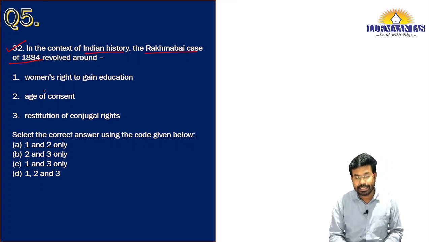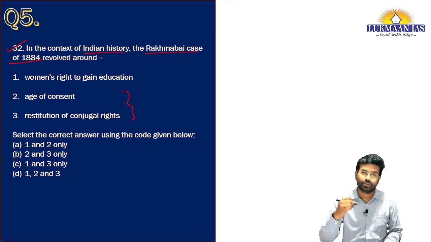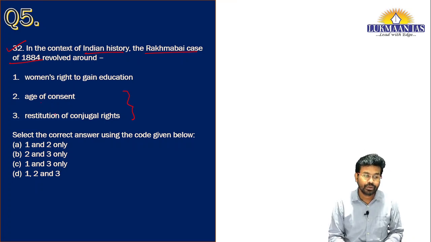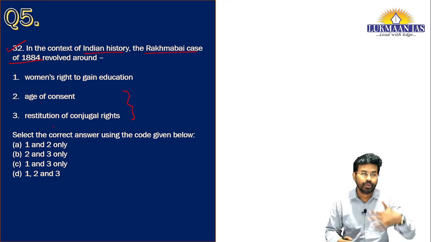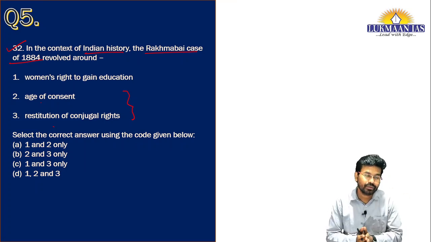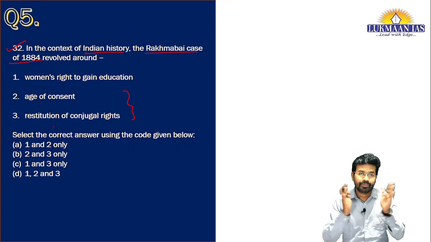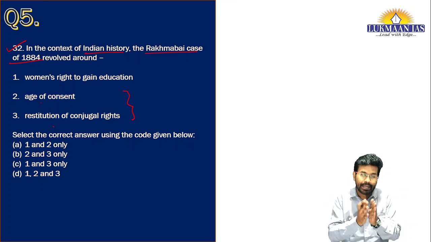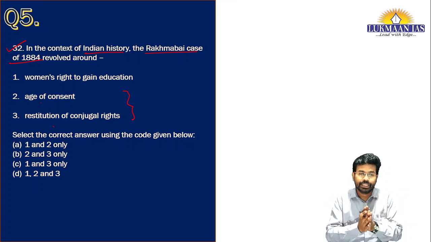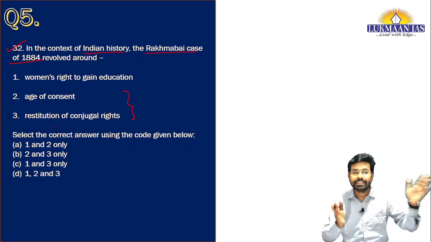If we read these statements closely, we will come to know that two topics are closely associated with one another: age of consent and restitution of conjugal rights. Many of you may not understand what restitution of conjugal rights means. Consider a couple who got married, but after the marriage the wife does not stay with the husband.